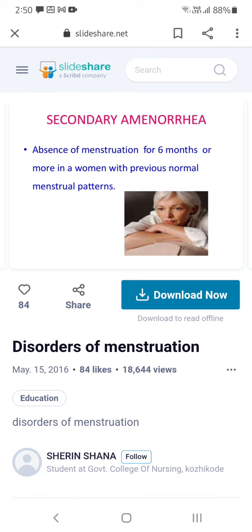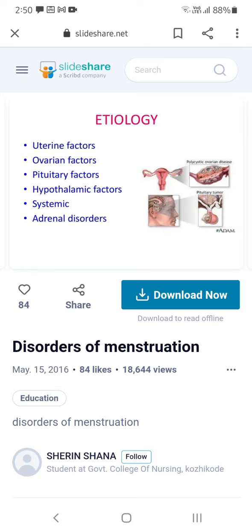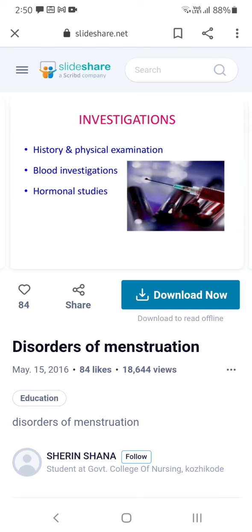Secondary amenorrhea is absence of menstruation for 6 months or more in a woman with a previous normal menstrual pattern. That means she already had her first menarche and menstrual periods. After that, if for 6 months she is not getting periods, then it is known as secondary amenorrhea. What are the etiological conditions for secondary amenorrhea? It is because of uterine problems, ovarian problems, hormonal problems, that means pituitary and hypothalamic, and systemic problems. Some adrenal gland disorders also lead to secondary amenorrhea.